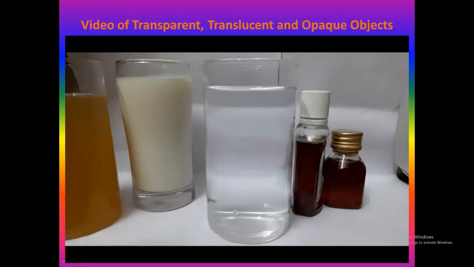So if they are allowing the light to pass through them, they will be transparent objects. If they are partially allowing the light to pass through them, they will be translucent objects. And if they are not allowing the light to pass through them at all, then they will be called opaque objects.